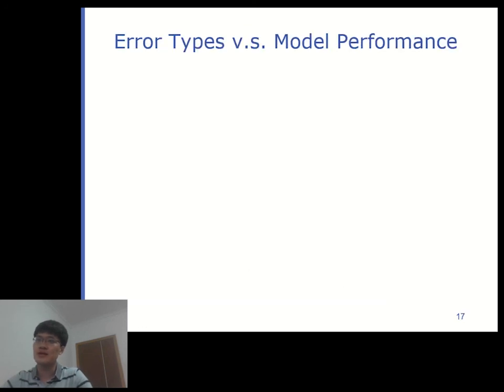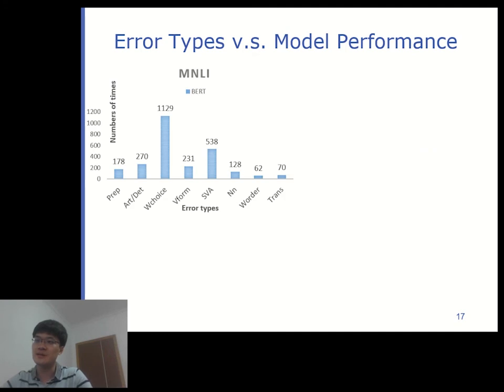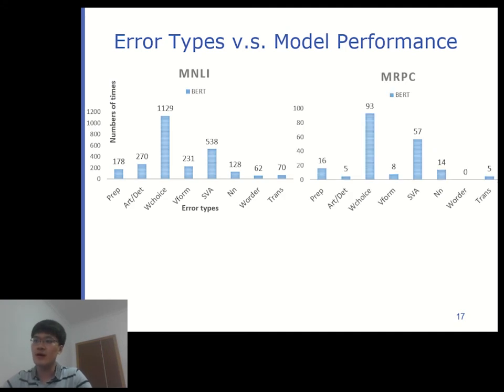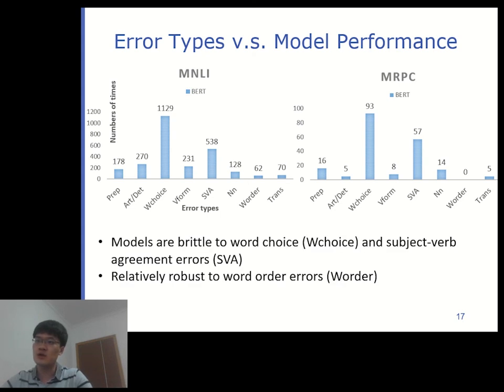We also intend to answer the question of which error types affect the models the most. Here we represent their effect by the number of times they are chosen in successful greedy search attacks. And we can observe from these 2 charts that the effects are similar regarding different tasks. Models are brittle to word choice and subject-verb agreement errors, and relatively robust to word order errors overall.